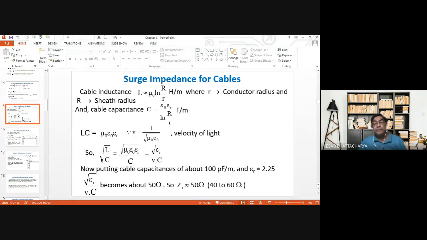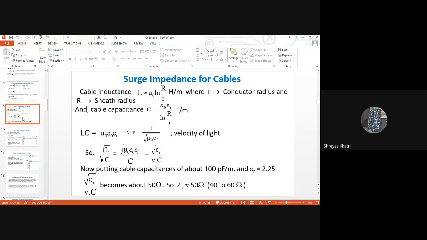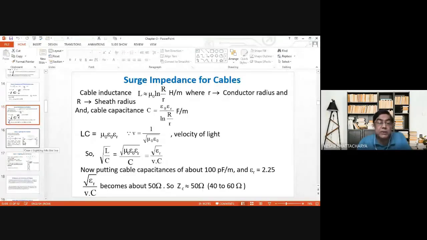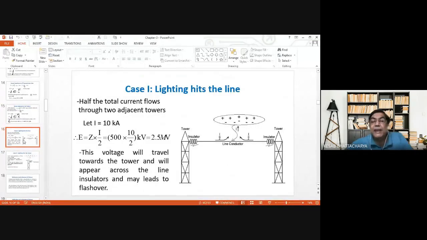Is that okay? Yes, sir. Okay. Then just see this one. What is the effect of lightning when the lightning hits directly on the transmission line? Suppose the lightning hits the line and the lightning current is I. Obviously, the current will be divided into two directions, and surge impedance is root over L by C, where L is inductance per unit length and C is capacitance per unit length.